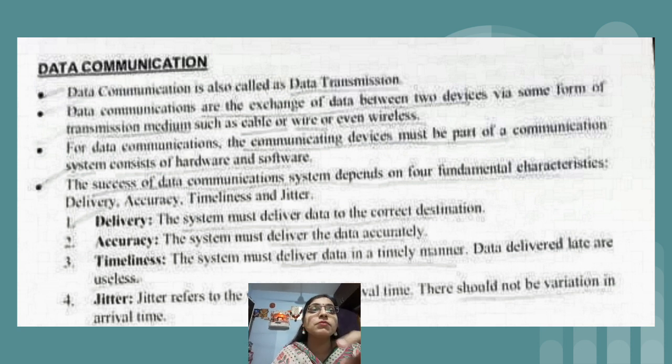So accuracy means whatever we have delivered should be delivered to the intended user in the same format or in the same manner as the sender sent. So that is called accuracy. The system must deliver data accurately. There should not be any modification or any issues.